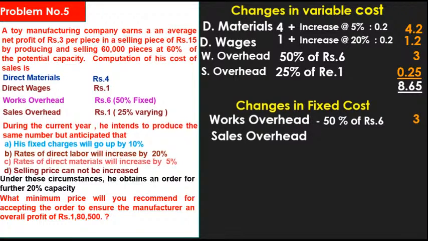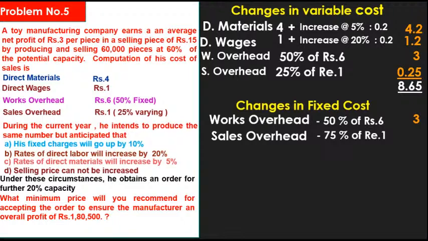Okay, sales overhead rupee 1. When 25% is variable, 100 minus 25% is equal to 75%. Means 75% of rupee 1 is fixed. 1 rupee into 75 divided by 100.